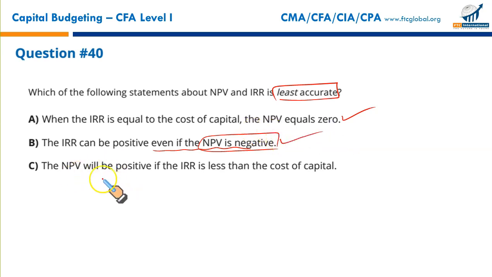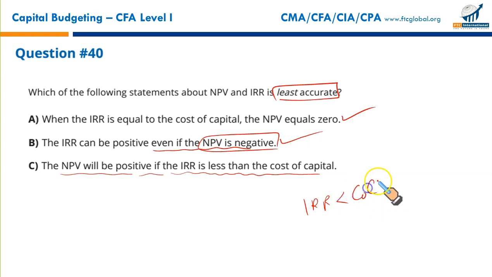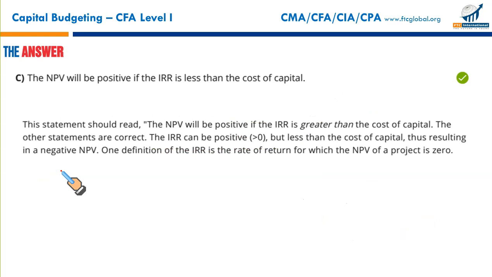It's accurate. The NPV will be positive if the IRR is less than the cost of capital. This is wrong. If your internal rate of return is less than the cost of capital, meaning the project's return is less than the cost of capital, in this case NPV would be negative, not positive. So this is the least accurate, in fact the incorrect statement, and our correct option is C. Next,